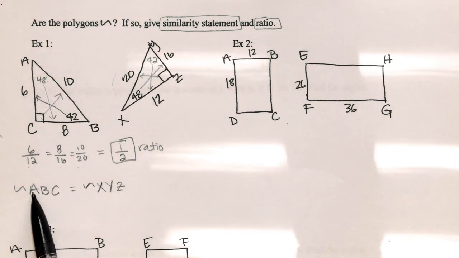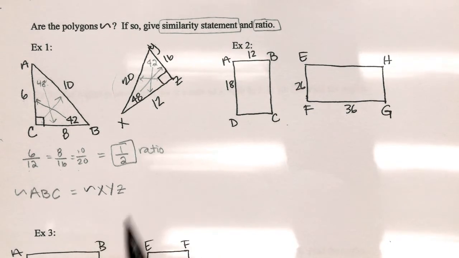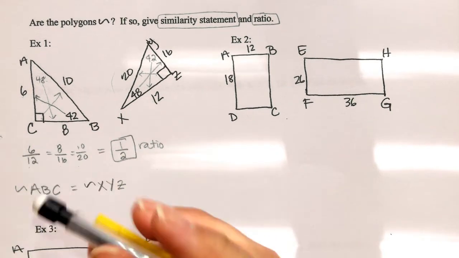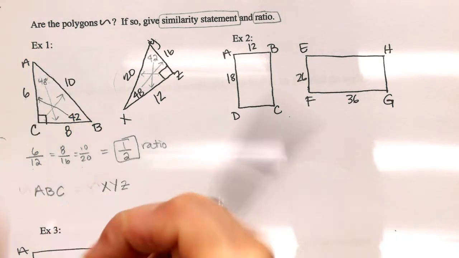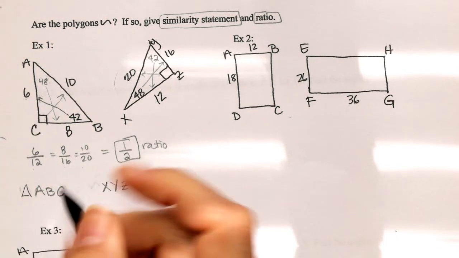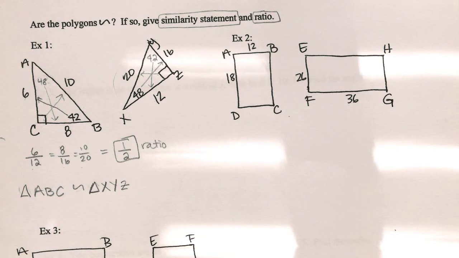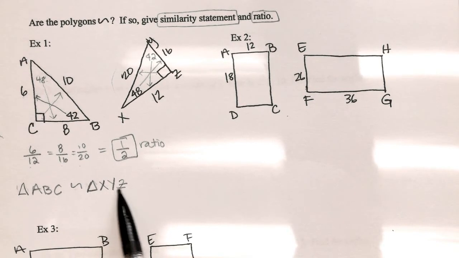So triangle ABC is similar to triangle XYZ. Guys, I wrote that so wrong. I'm so sorry. I said it right. Triangle ABC is similar to triangle XYZ. Let's say that again. Triangle ABC is similar to triangle XYZ.